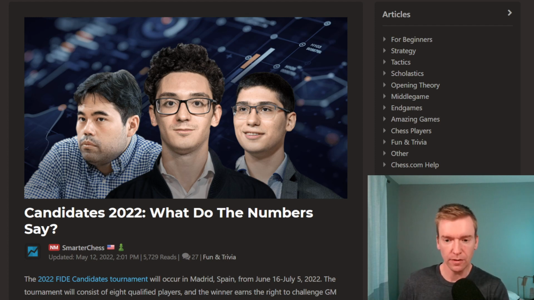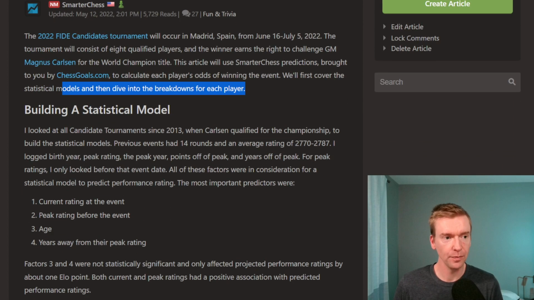So the 2022 FIDE Candidates tournament will occur in Madrid, Spain from June 16th through July 5th of this year. The tournament will consist of 8 qualified players, and the winner earns the right to challenge Grandmaster Magnus Carlsen for the World Champion title. This article uses Smarter Chess Predictions brought to you by ChessGoals.com. Hey, that's us. To calculate each player's odds of winning the event. We'll first cover the statistical models and then dive into the breakdowns for each player.